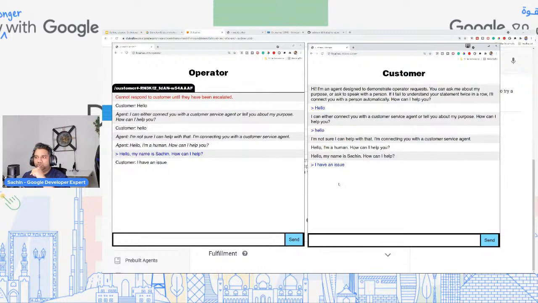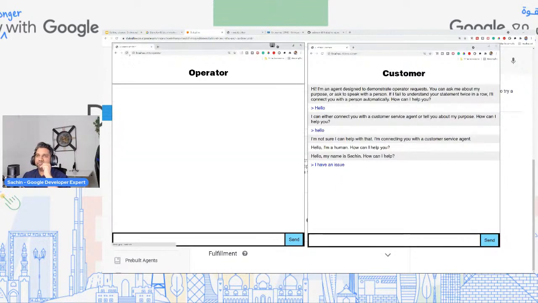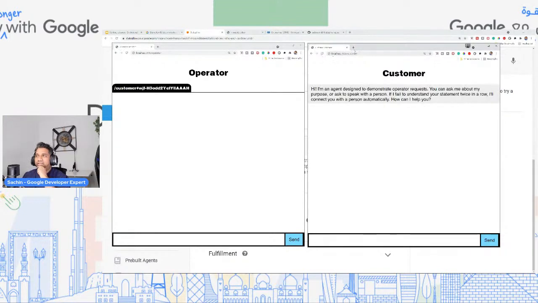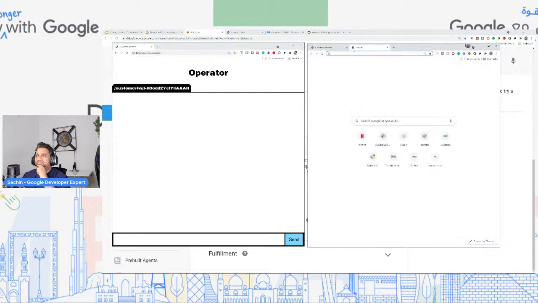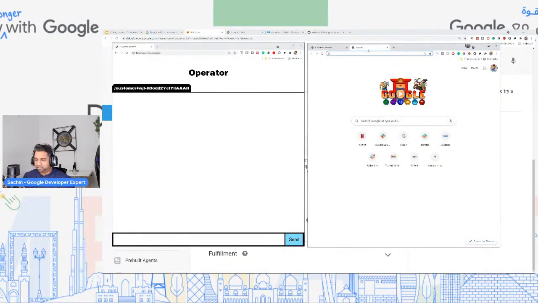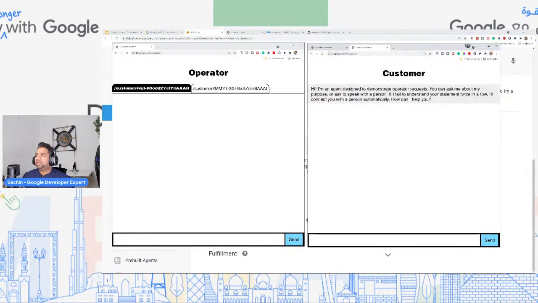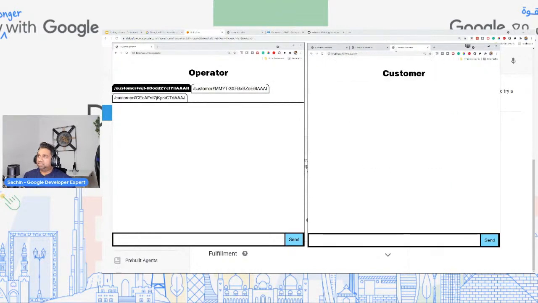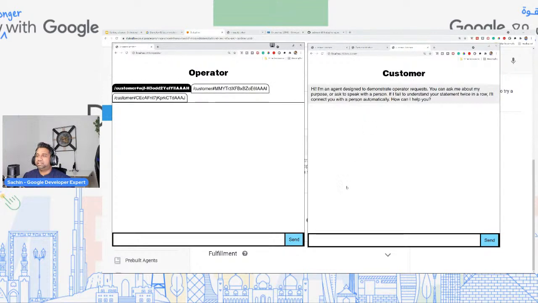And the other cool factor that this project has is over here. Let's pull up multiple customers. I'm just going to copy this. We're going to have another customer, and we're going to have another customer. So we have three customers right now, and all three can have the conversation, and you can see you have different tabs to basically identify them.